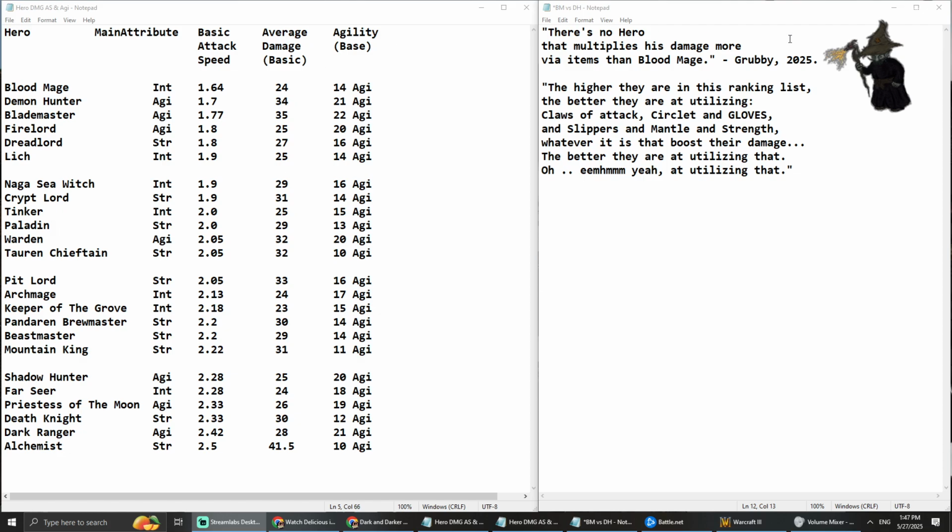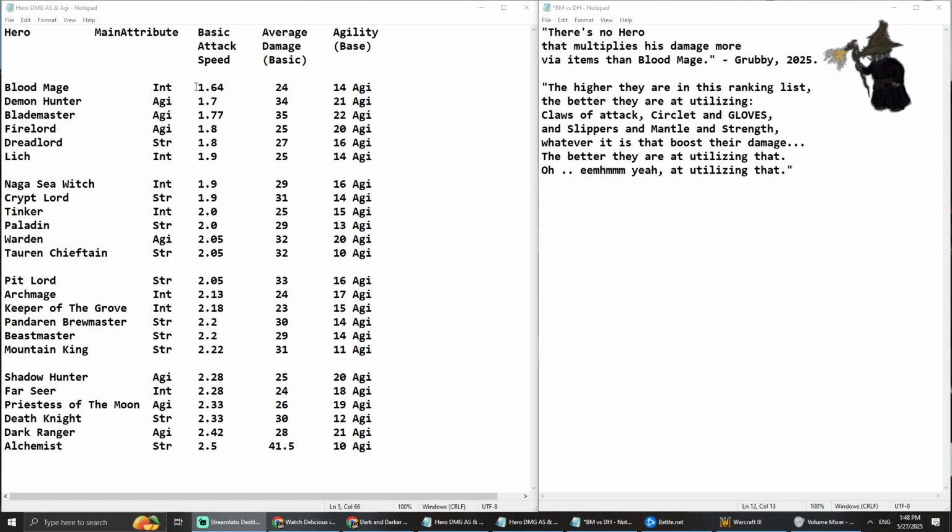So when we're talking about, for instance, agility items, which give Demon Hunter not just attack speed, as agility would give any hero, it also gives him +1 damage per 1 agility. So Demon Hunter is the best at utilizing agility items. Or for instance, Demon Hunter is going to be the best at utilizing Claws of Attack, because he's the fastest.